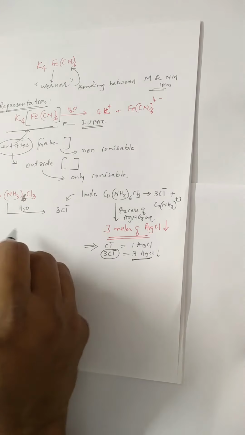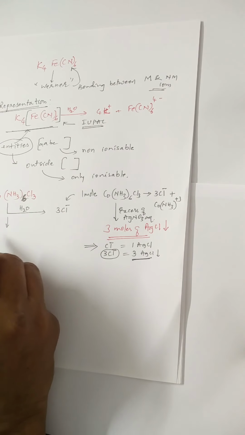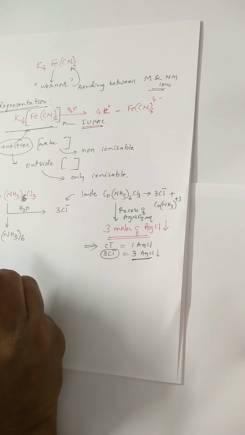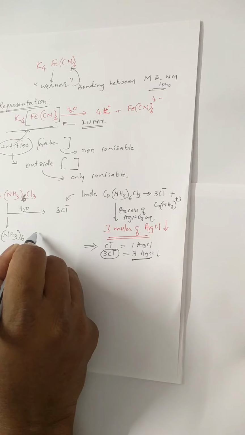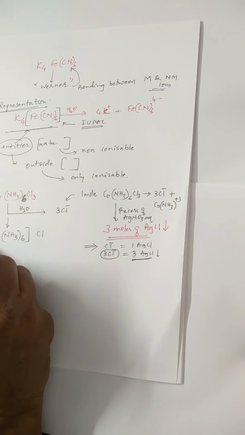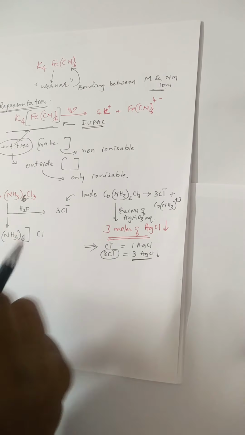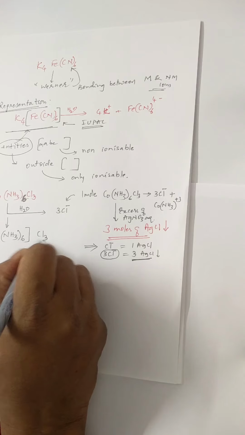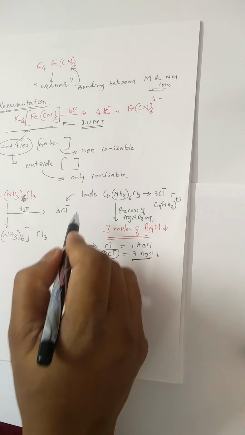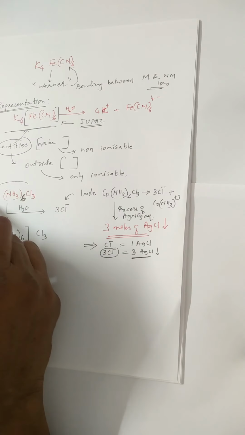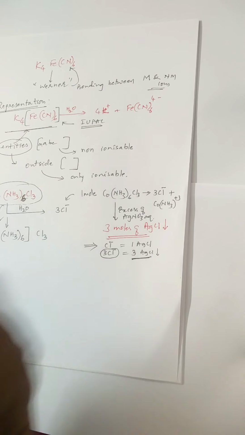Therefore, its representation can be done as [Co(NH3)6], then the Cl must be outside. This is not ionizable, therefore it is in square bracket. Then this is Cl3. Therefore, this experiment suggests that this molecule exists in this manner.